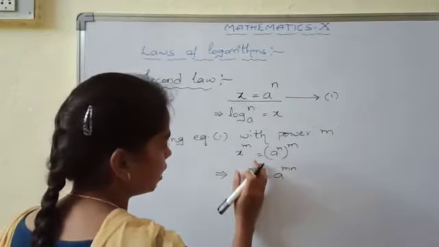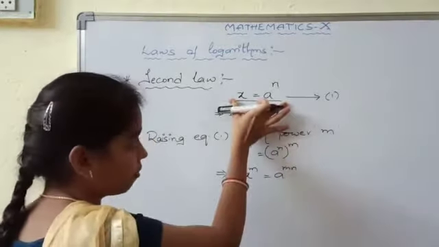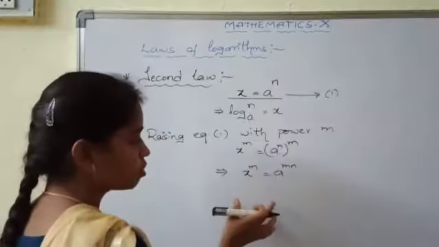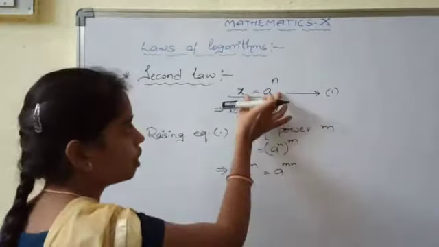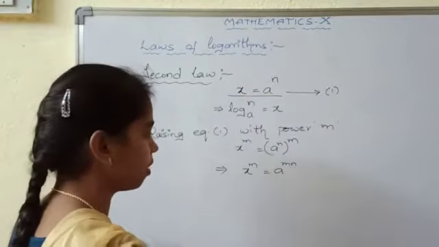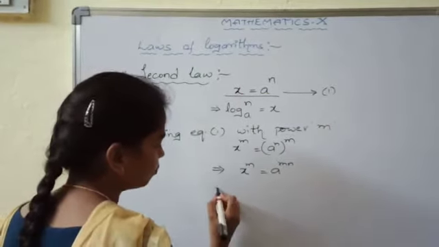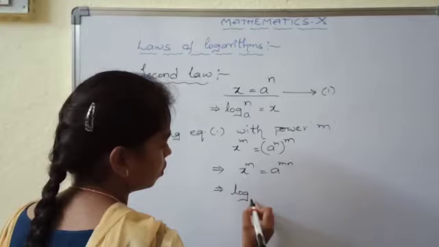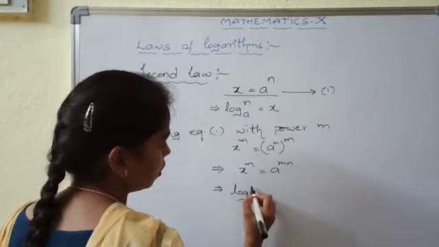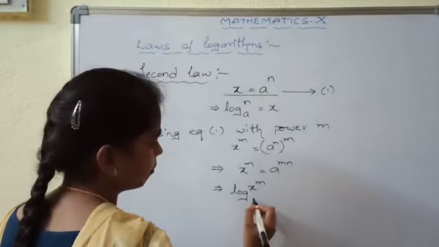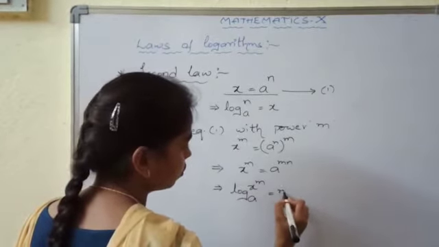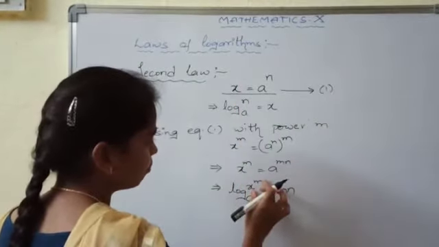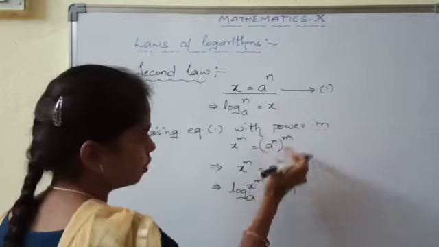If we compare this equation with equation number 1, in place of x we have x power of m, and it is in the exponential form. So now we can write the logarithm form for this exponential form. What will be the logarithm form? Log x power of m base a is equal to m into n.